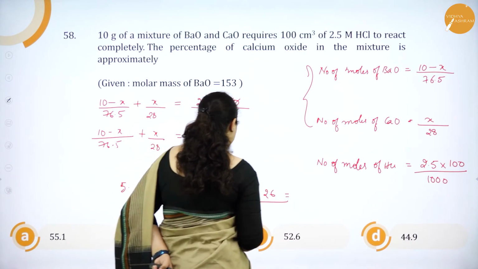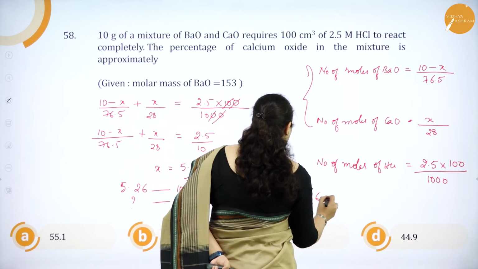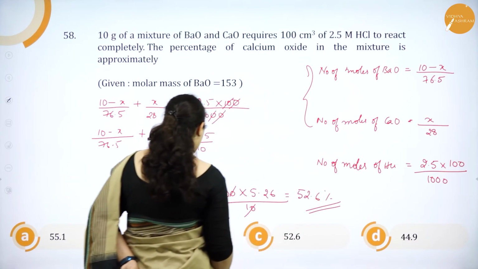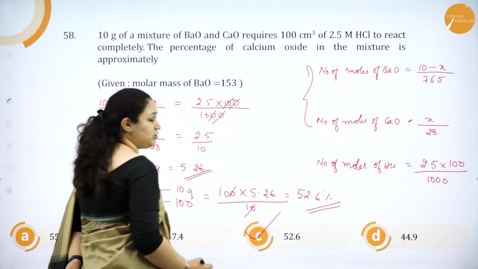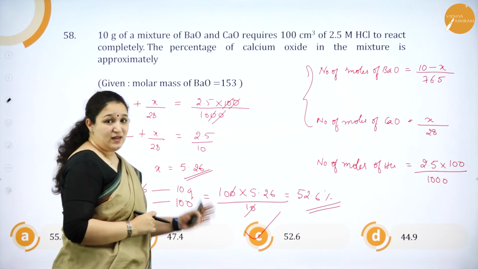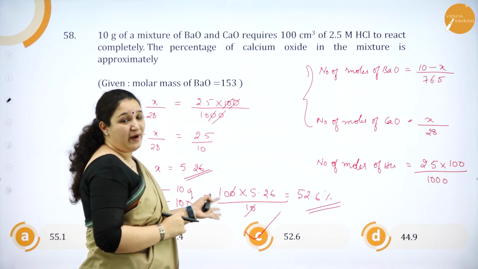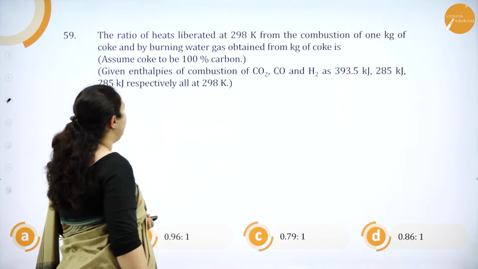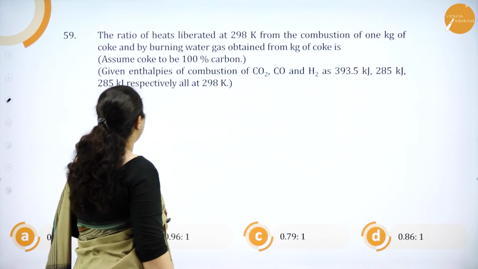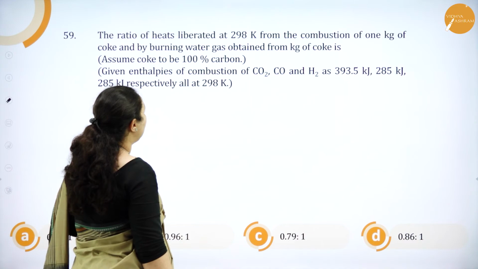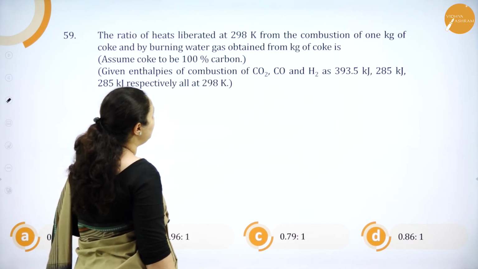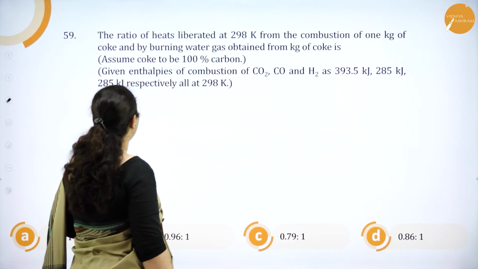So it will be 52.6%. So the answer is option C. So the correct answer is 52.6.